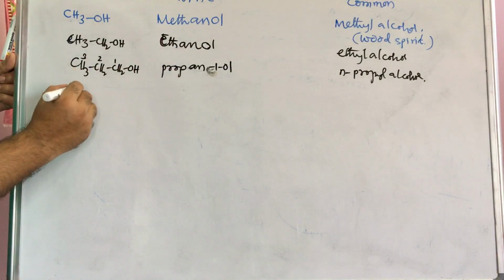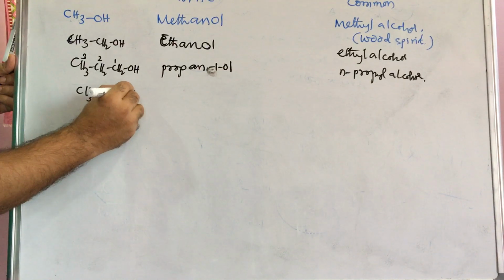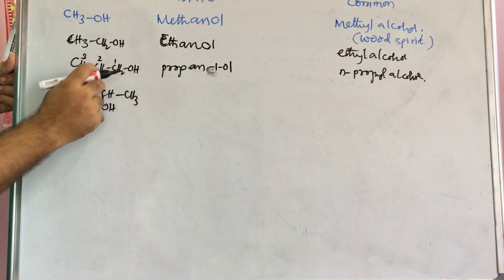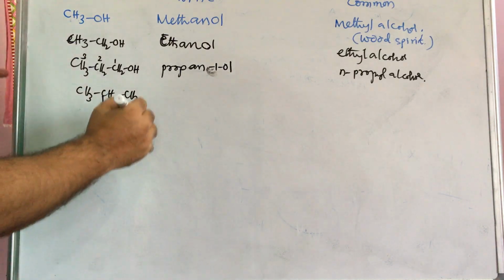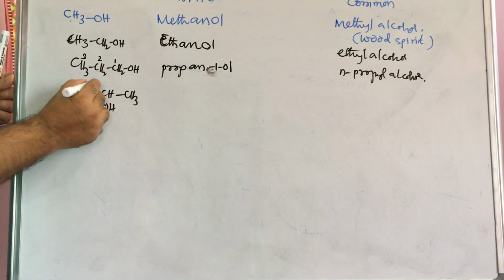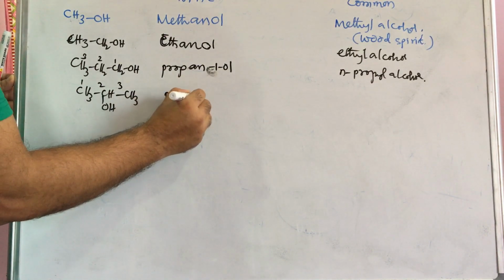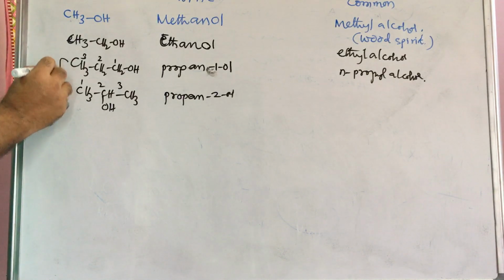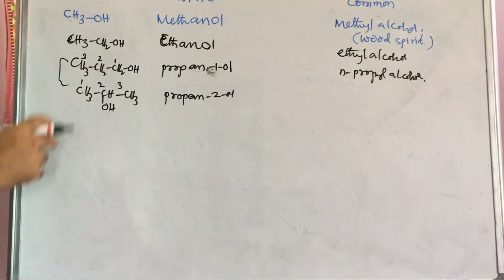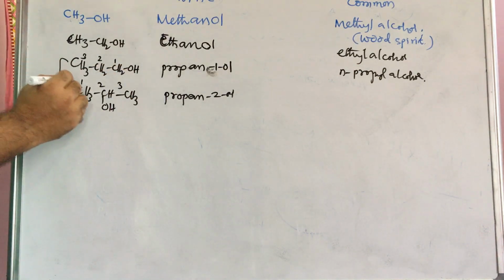Next, if the position is changed, then CH3, CHOH, CH3. One hydrogen shifted here, so OH will come here. Then CH2 will come to CH3, and the remaining comes to OH. Then if you number it 1, 2, 3, this is called propane-2-ol. Both have the same molecular formula, but the position of the hydroxyl group is changed. That's why these two are positional isomers.